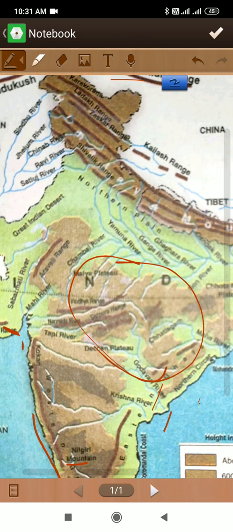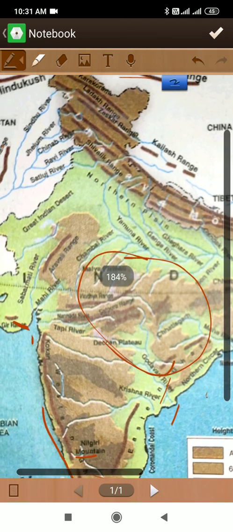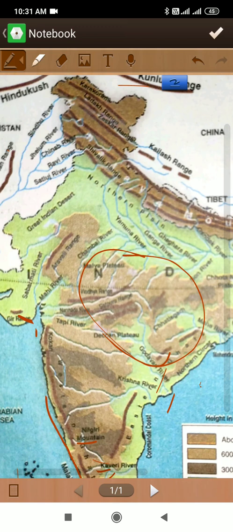These rivers vanish in the Rann of Kutch. Vanish means some rivers which originate from the Aravalli vanish into the Rann of Kutch, while the Sabarmati and Mahi rivers meet the Gulf of Khambhat. Some rivers, Mahi and Sabarmati, meet in the Gulf of Khambhat here, and from the flow of these rivers